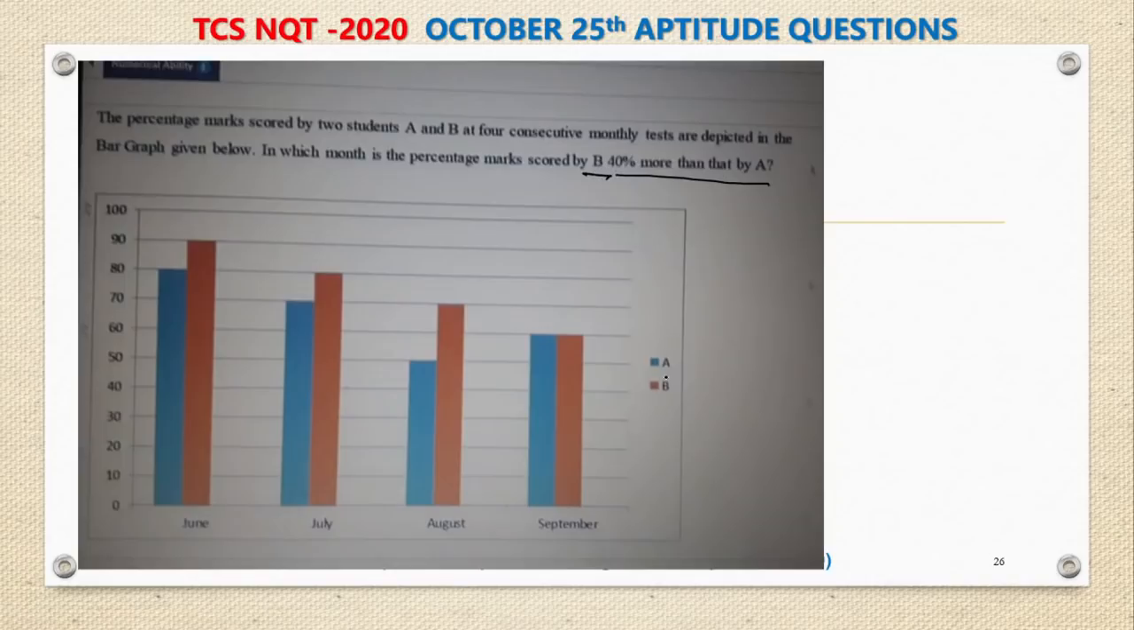By the way, B is represented in orange color, A is represented in blue color. Here B should be more than A, so orange should be more than blue. So this is eliminated. Orange should be more than blue. Now let us go by trial and error method. Here in August, A 50, B 70.